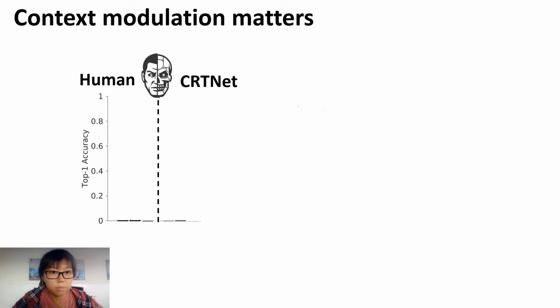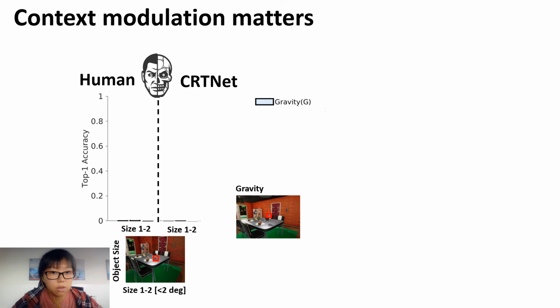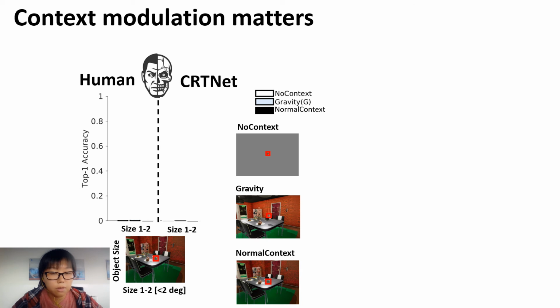Context modulation matters in object recognition. Due to time limit, I'm only going to present the results when gravity is violated. Since the contextual modulation effect is more prominent on smaller target object sizes, we constrain the size of the target objects to be below 2 degrees visual angle. To study the effects of contextual areas, we introduce minimal context to full context conditions. Compared with the minimal context, full context largely improved the human recognition accuracy.